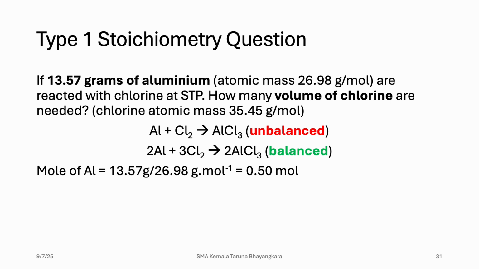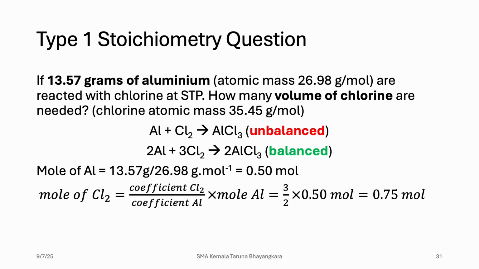Then we compare, because the question is asking about the volume of chlorine, so we need to find the mole of chlorine, which is by the coefficient ratio between Al and chlorine. So mole of chlorine is coefficient of chlorine divided by coefficient of Al times mole Al. So 3/2 times 0.5 mole, so it's 0.75 mole.